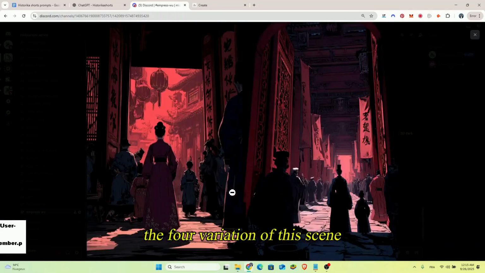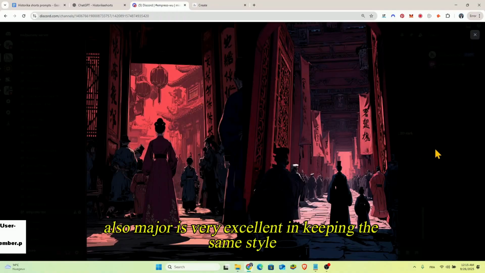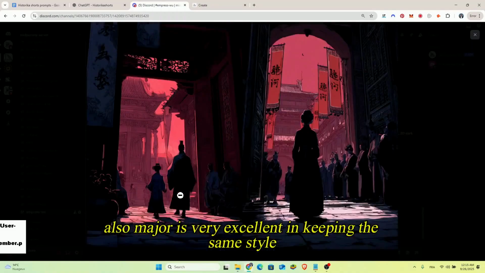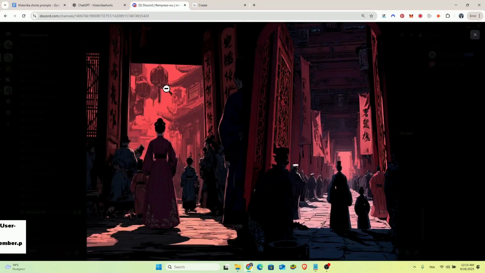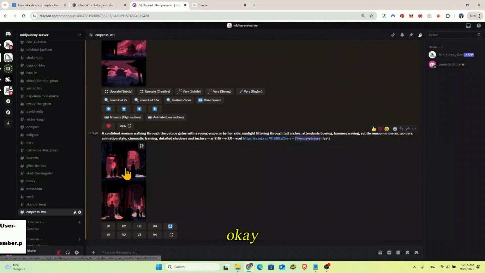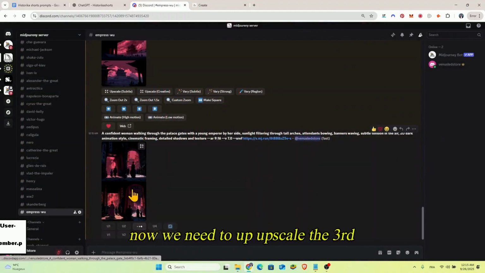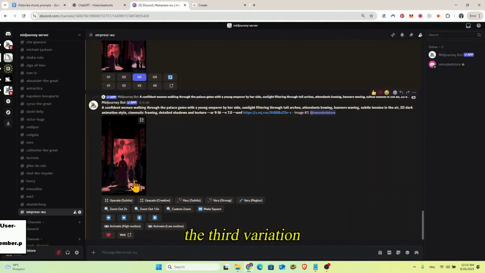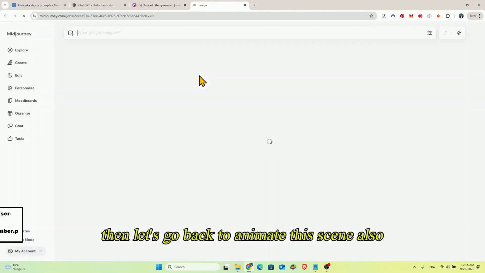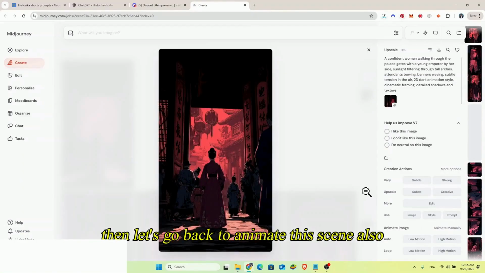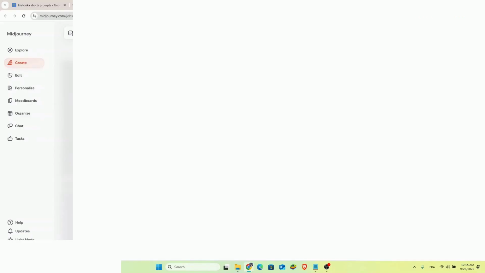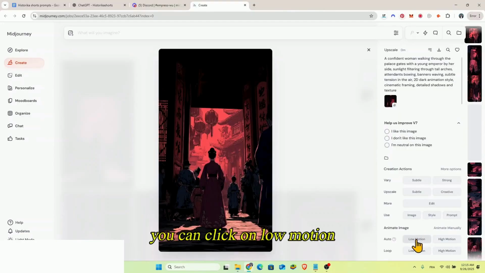The fourth variation of this scene also. Midjourney is really excellent in keeping the same style. Okay, now we need to upscale the third variation, because this one I will use it on my video. Then let's go back to animate this scene also. You can click on low motion.